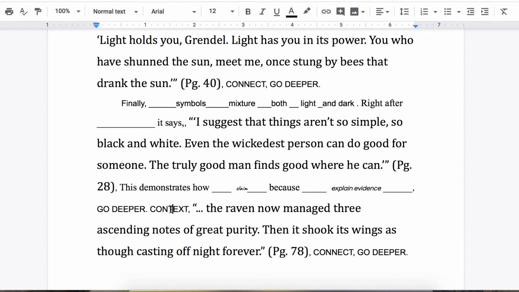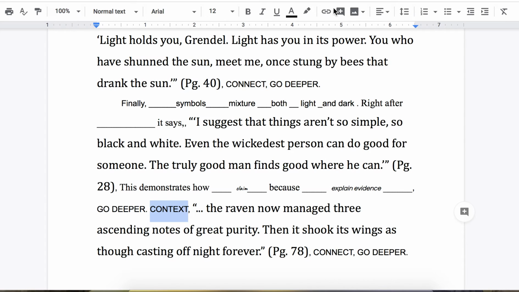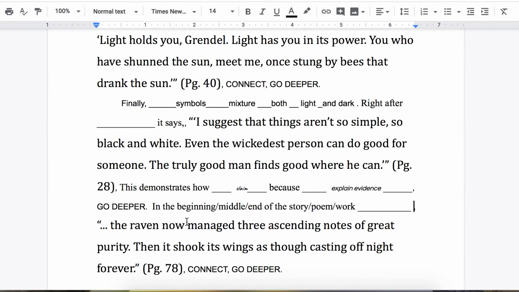Then you'll come back and you'll do context for your second quote. So if you go back to our blue essay structure sheet, you could say, let's see here, let's try, we can use this one, okay. So go back here, and the raven now managed 3 ascending notes of great purity. Then it shook its wings as though casting off night forever. So where does this happen in the book?